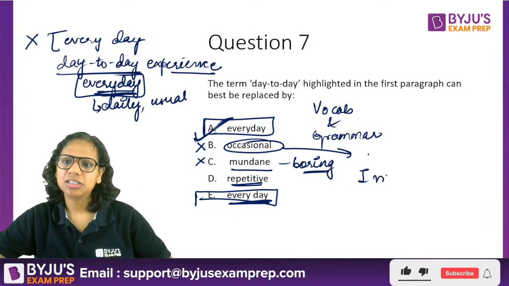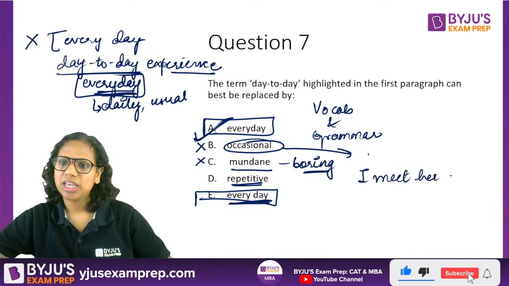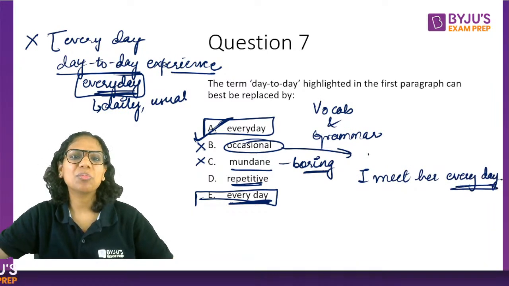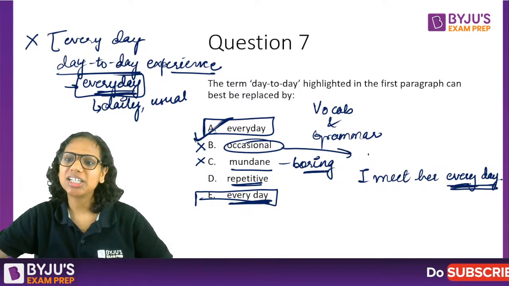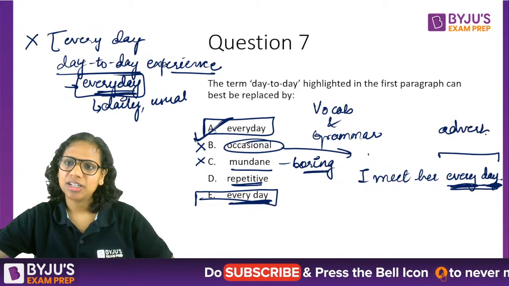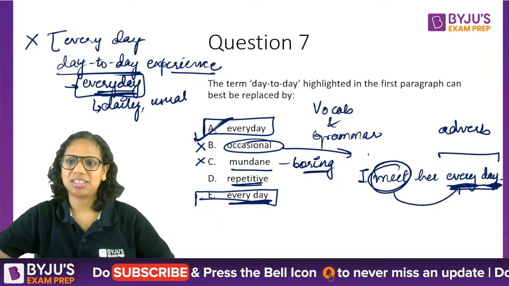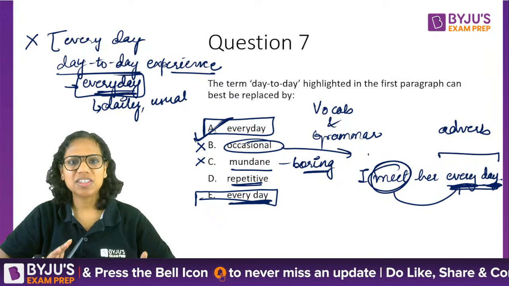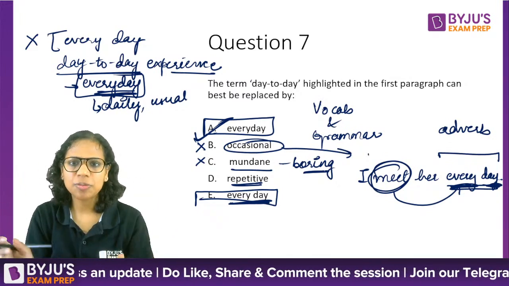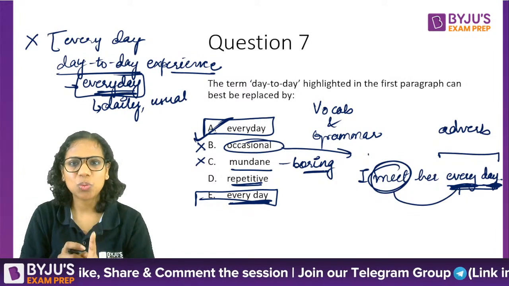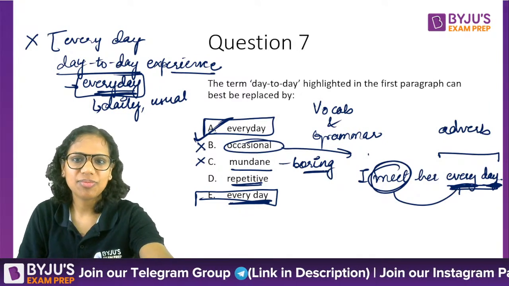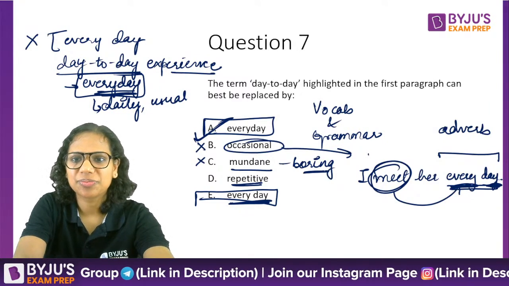I meet her every day. Now here you cannot write this combined word everyday. Here you have to write it separately, because here it is an adverb describing when all do I meet her. I hope this is clear. So every day as two separate words is an adverb, and everyday as one single word is an adjective. We needed an adjective here, so everyday. Hope this is clear.